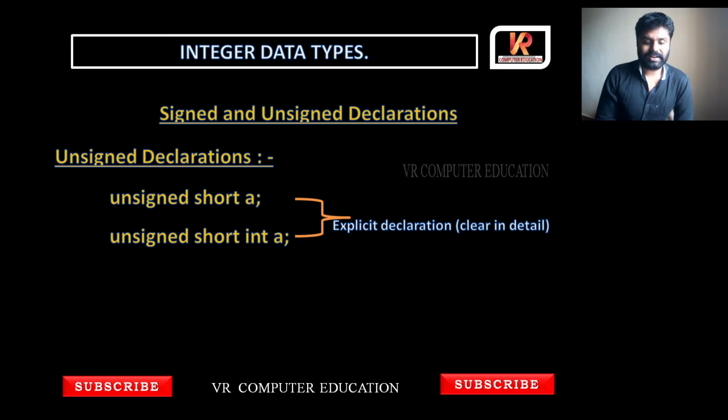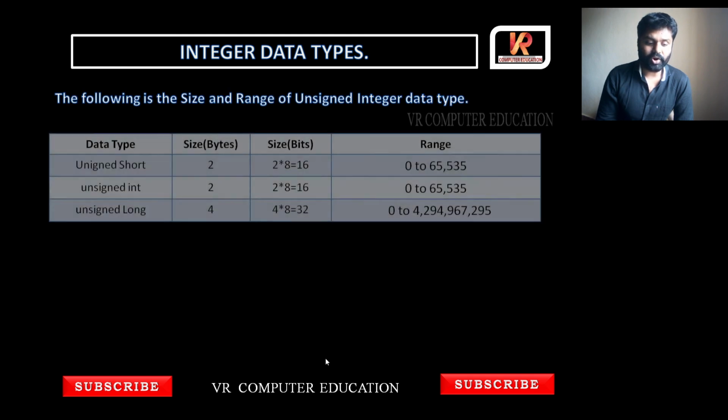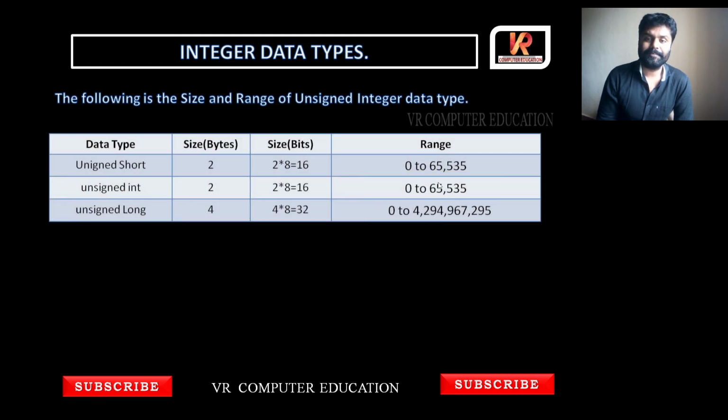In the next video, we are going to learn how we got these ranges and sizes, how it occupies 2 bytes and where the value is stored. We'll see it clearly and in detail. Till then, thank you.